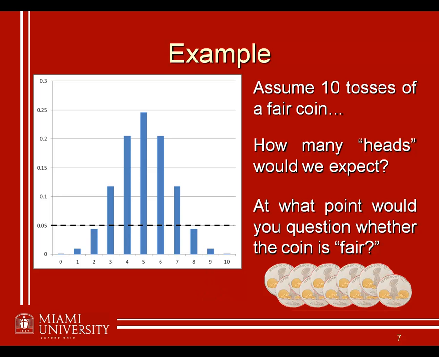Well, if you set your alpha level at 0.05, that is, if you say that something happening with less than a 5% chance is too unlikely, and anything that occurs that infrequently, I'm going to say, I doubt this is a fair coin, it's probably a trick or a loaded coin, then you can see that there are actually going to be quite a few outcomes here on this graph. Anything less than 3 or greater than 7 is going to lead you to reject the null hypothesis of a fair coin and claim that in fact you have a loaded coin here.